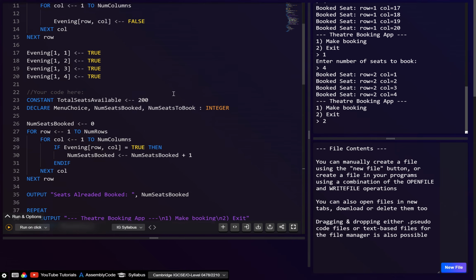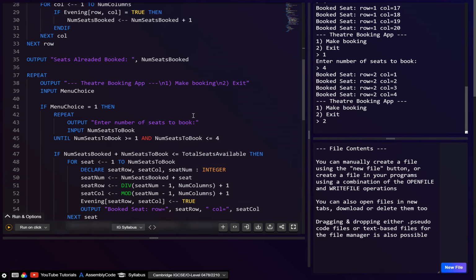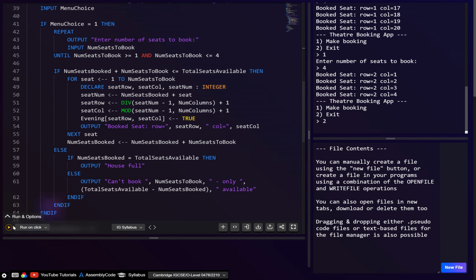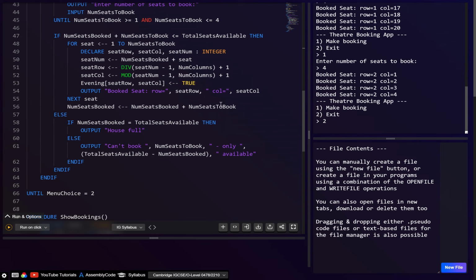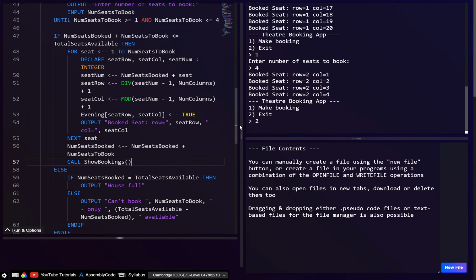Now, to be honest, this is going to be huge, so I'm going to make this just a little bit smaller. Let's say we only have 5 rows, and here maybe 6 columns, so I just make it small. And then here, there's only going to be 30. Alright, I think that should be okay. Let's say after they book the seats, we'll call show bookings. Right, let's hope this works.